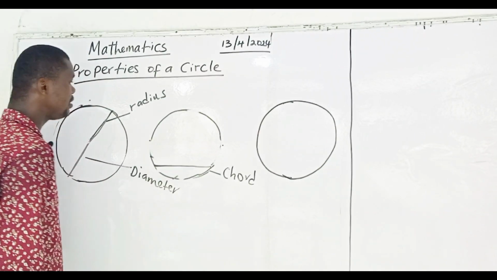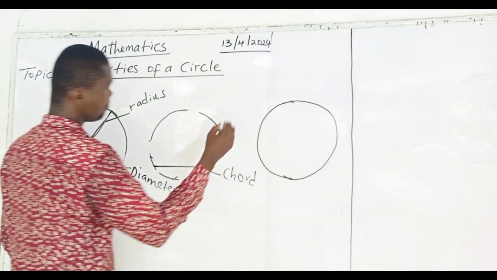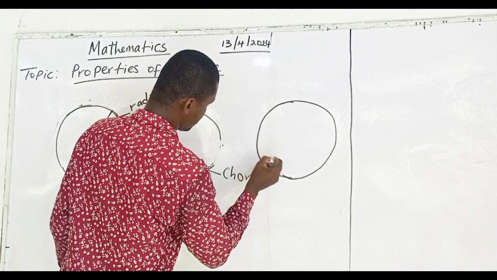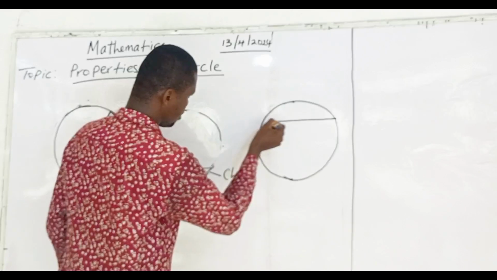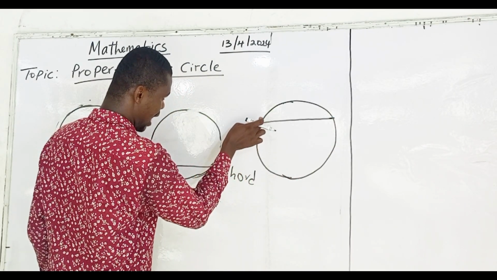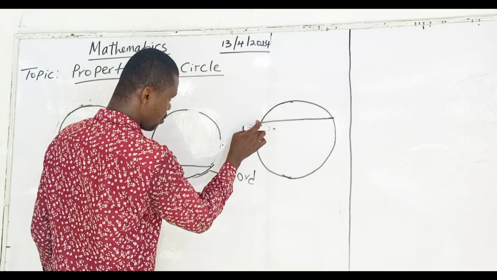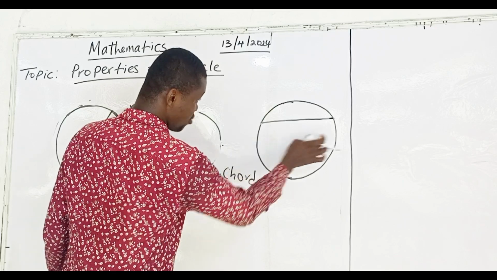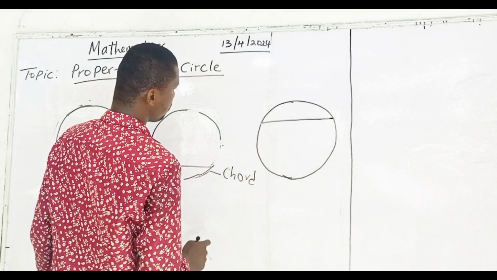Now, another thing I want to tell you again is what we call segment. Now watch, what is this line? Should I call it chord? Because it is a line from one side of the circumference to another side of the circumference, but it will pass through the center. So now, chord.